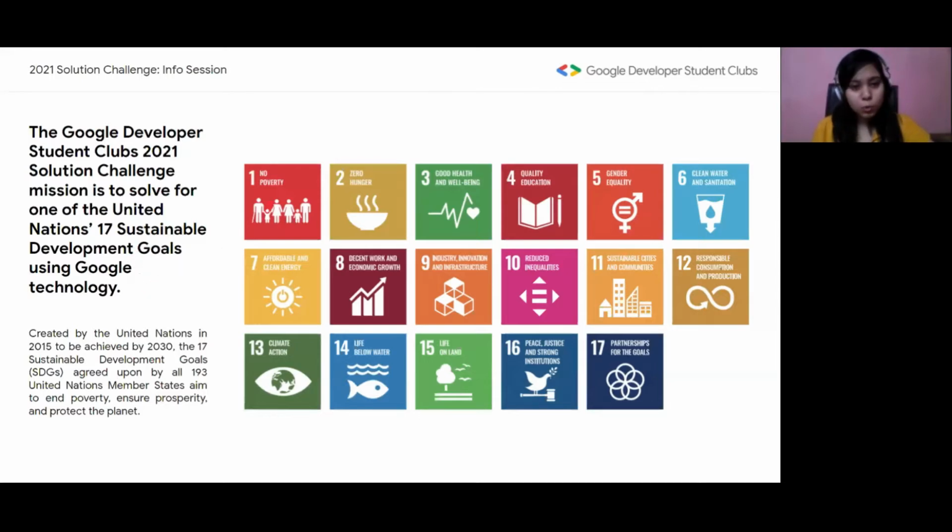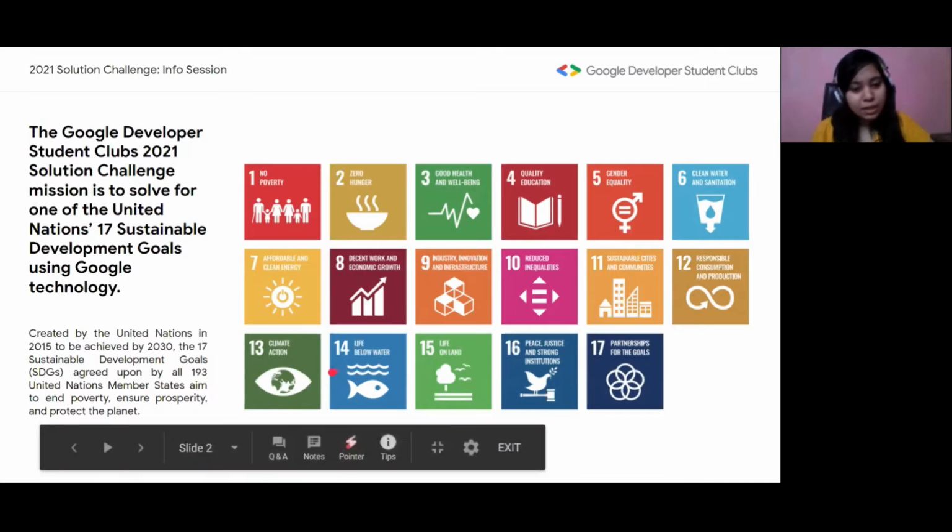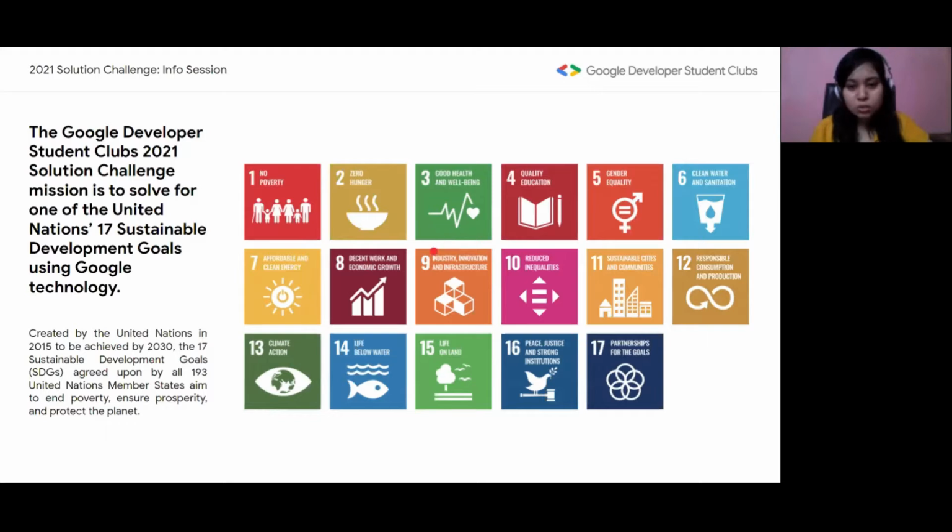The goals are no poverty, zero hunger, good health and well-being, quality education, gender equality, clean water and sanitization, affordable and clean energy, decent work and economic growth, industry innovation and infrastructure, reduced inequalities, sustainable cities and communities, responsible consumption and production, climate action, life below water, life on land, peace, justice, and strong institutions, and partnerships for the goals. You can find the complete overview of all of these goals in the links in the description below.